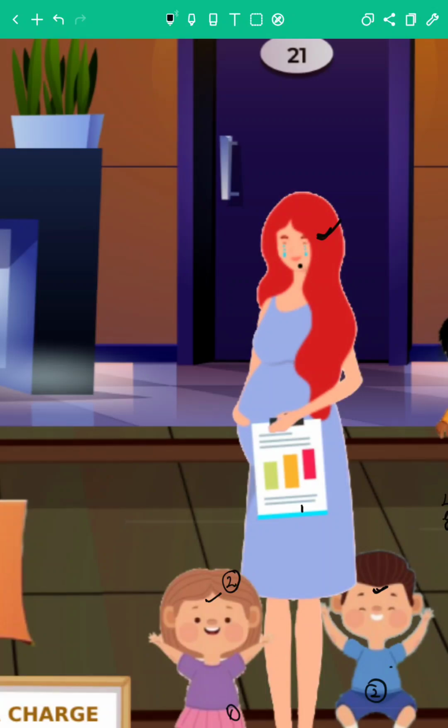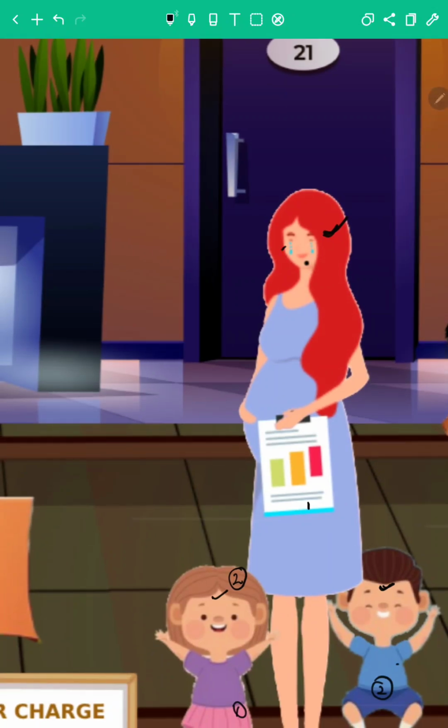Now you can see she is crying on her birthday and she has an ultrasound scan in her hand. She is not able to forget one abortion that she had in the past. So despite having a score of 2 for the birth, she is not happy because she had 1 abortion in the past. That means the score for abortion is 1.